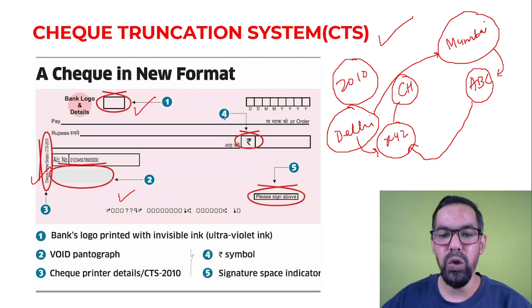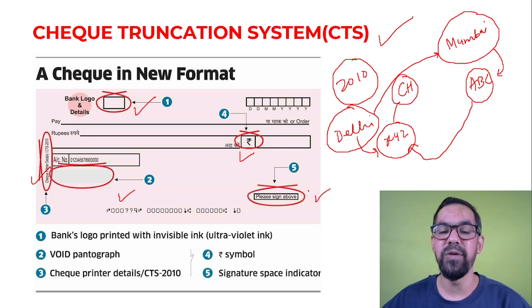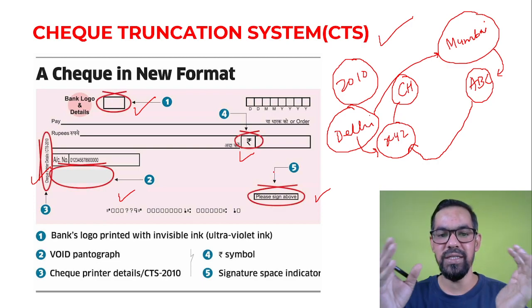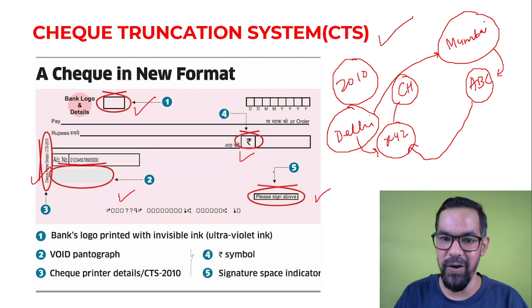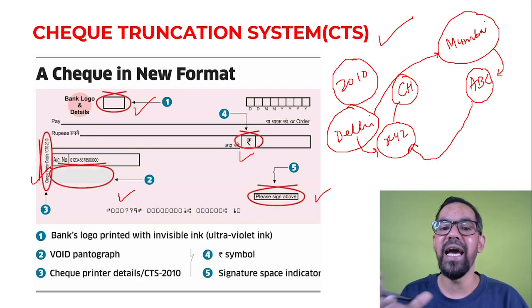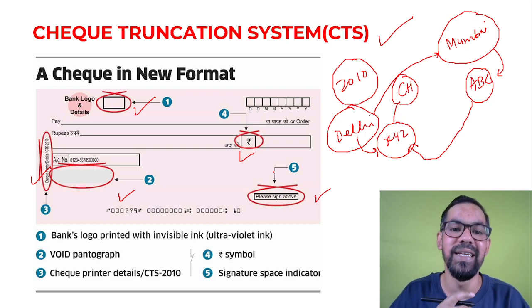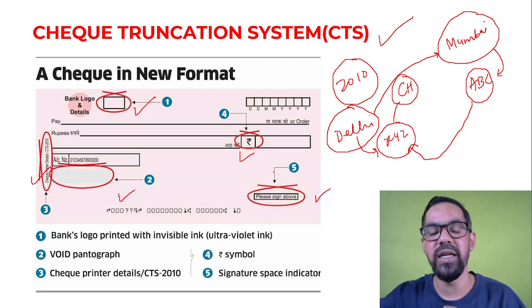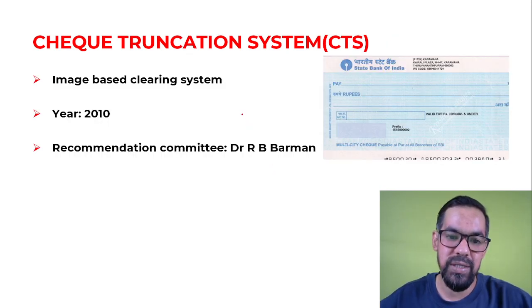And the fourth one is the rupee sign. And the fifth one is where the drawer has to sign, so please sign above. So this is mentioned in CTS. We changed the format of this check, and it gives you more benefit toward the clearings and all. So it is generally known as the image based clearing system.